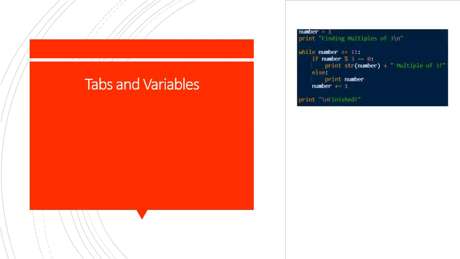Tabs and variables. Most interestingly is the tab system. It uses a tab and colon scope system. What that means is you see in this example a while loop where it runs this variable number as long as it's less than or equal to 11, and the colon there identifies that this is the start of the while loop's scope. Now, there's no end to this scope like you would in most other languages. There's no curly braces, there's no parentheses. It just goes until